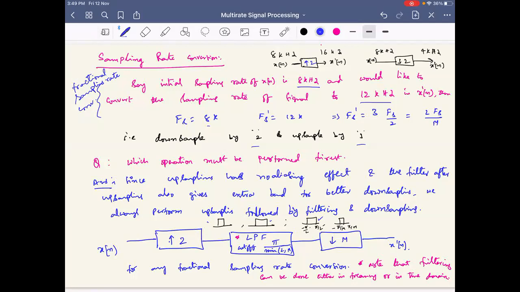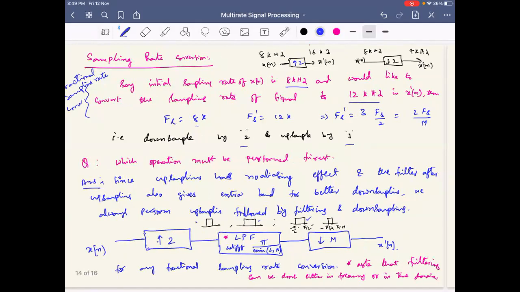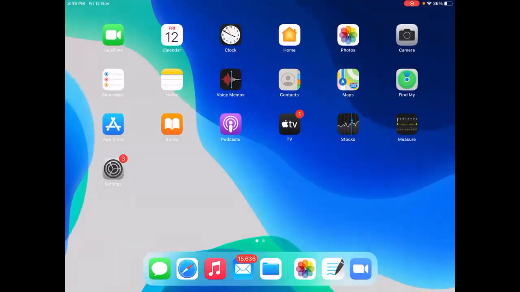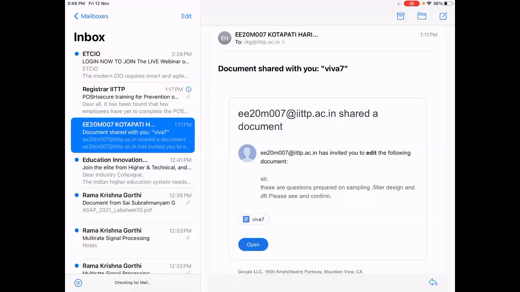In your lab exercises, you are asked to do the reverse process as well, just to notice what is happening. You may first do downsampling, then apply filtering and then upsampling, just to see the effect. However, this is also asked as per the convention of sampling rate conversion. Hope these things are clear. The low pass filter can be applied in both time and frequency domain, so that you can experiment and see which is the better low pass filter.